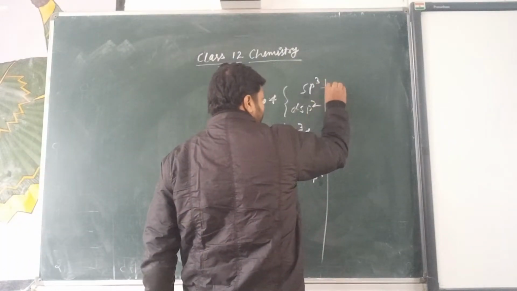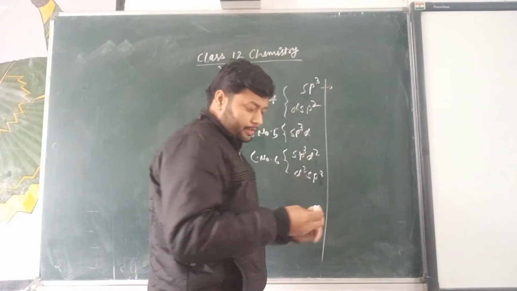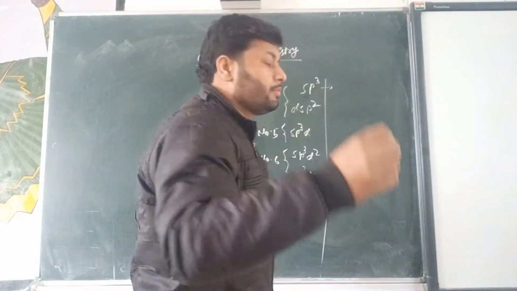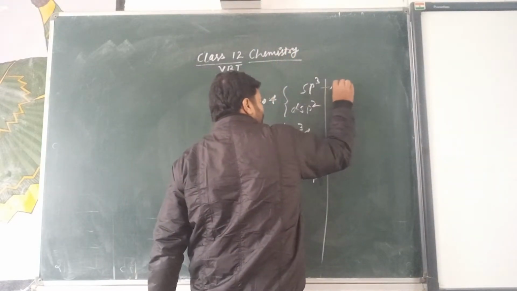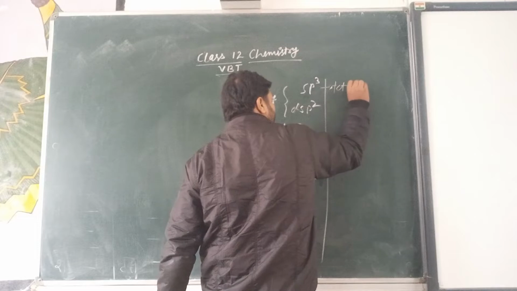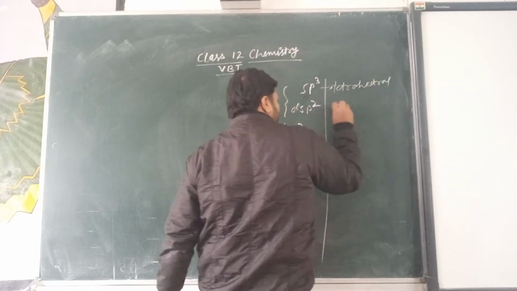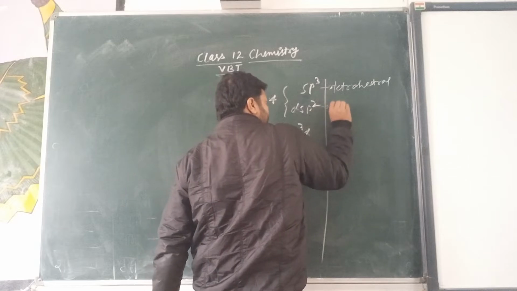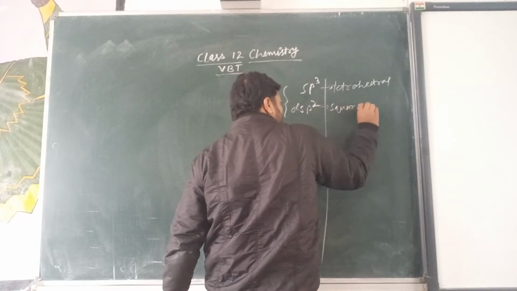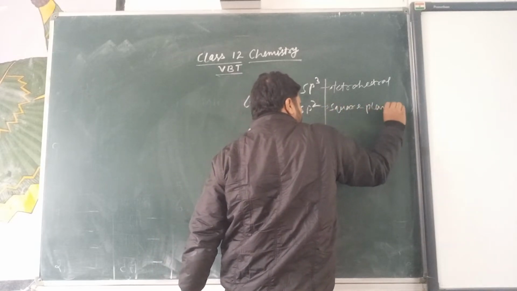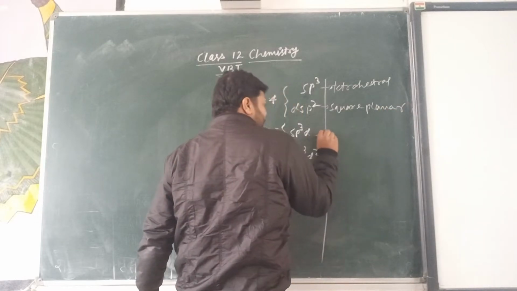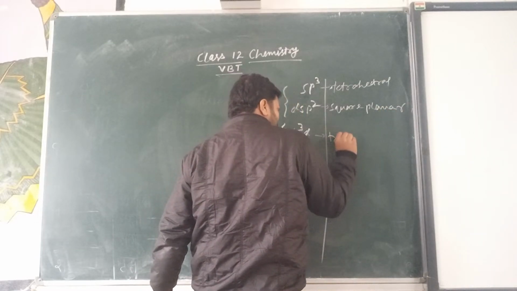This is the category of tetrahedral. This one is square planar. Trigonal bipyramidal.